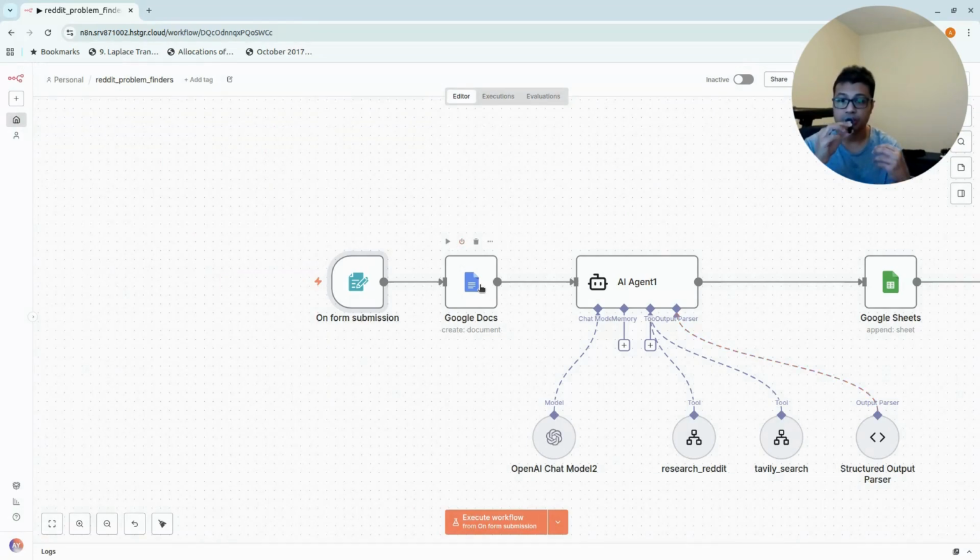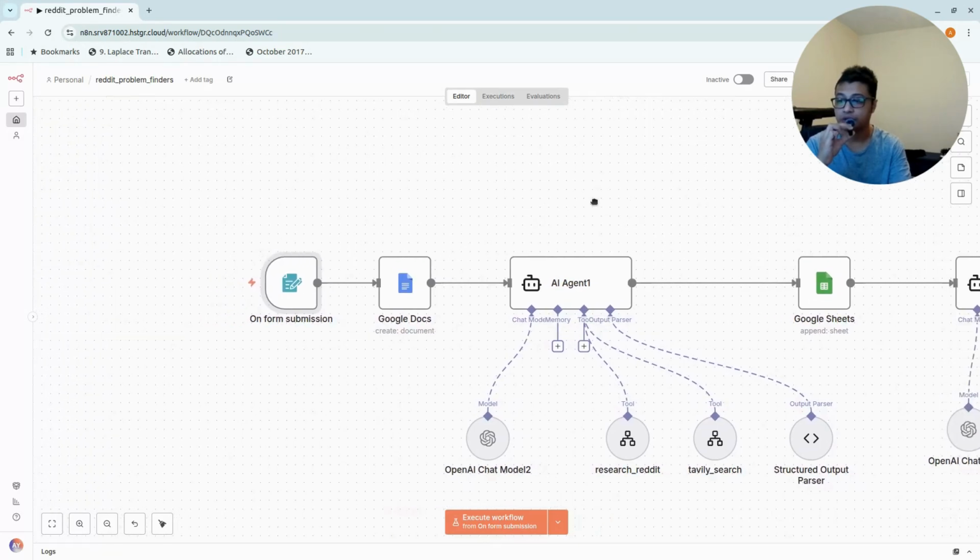And then it will create a new Google document, and we're going to need this for the ID, because next time when we want to upload the generated content, it's going to be to that document, and we need the ID. So the second one is going to be the AI agent. Okay, so the AI agent itself,